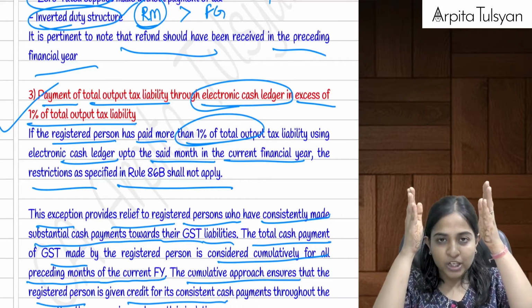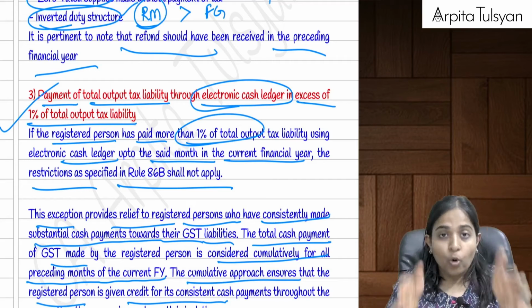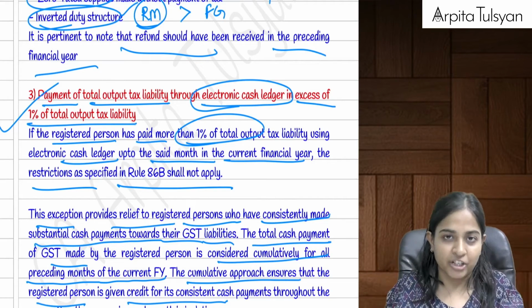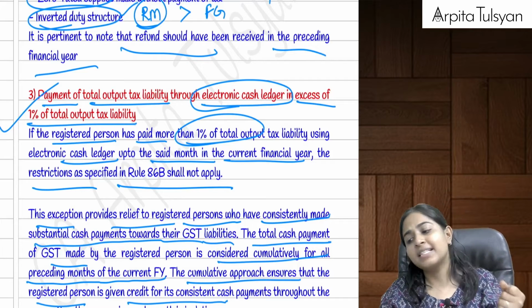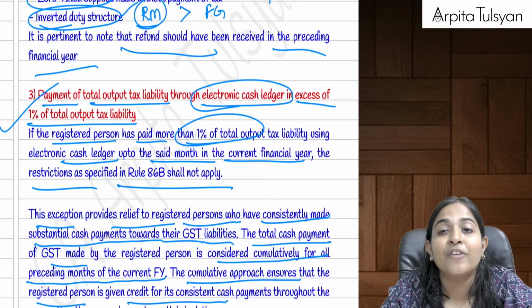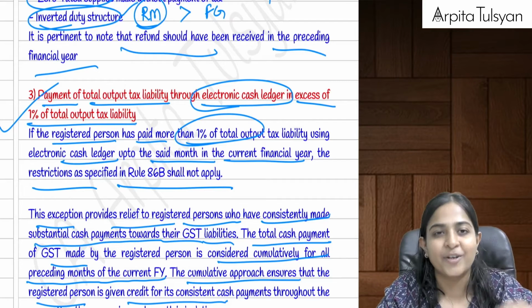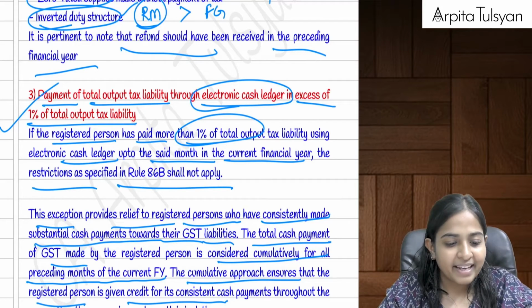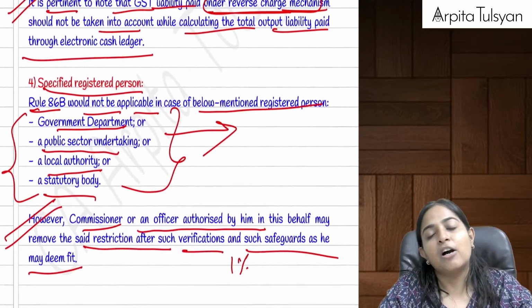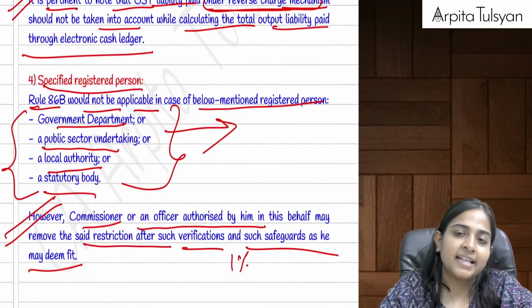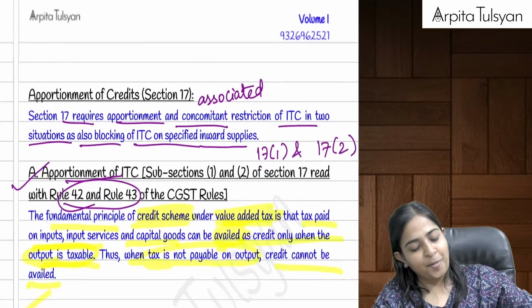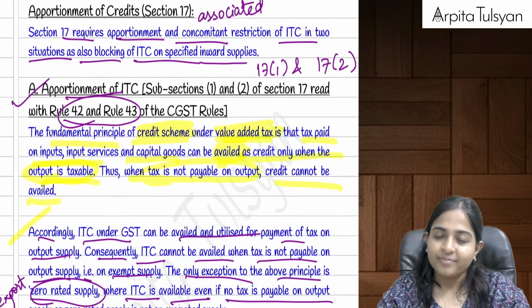See how much your output tax liability was. Of the total output tax liability, have you paid at least 1% by cash ledger cumulatively till October? If yes, for November you are exempted. This benefit is not available for the month of April because that is your first month. You cannot do any cumulative thing. And the last one is some specified persons like government departments, public sector undertakings, statutory bodies, local authorities, etc. They are anyway excluded from all these restrictions, right?